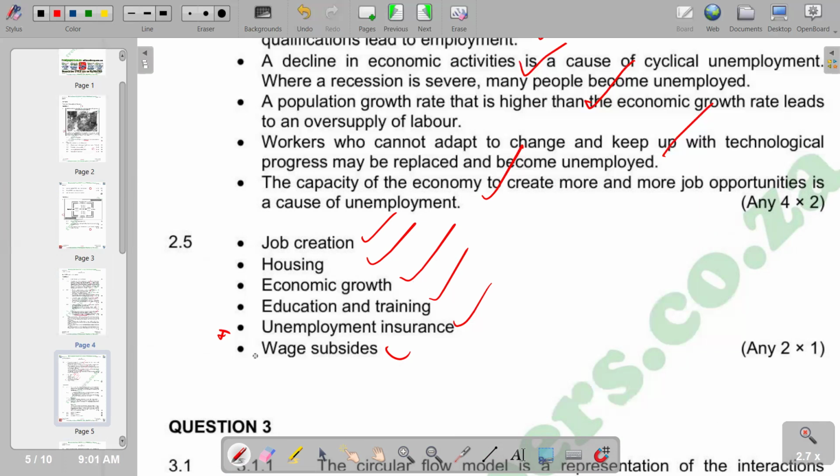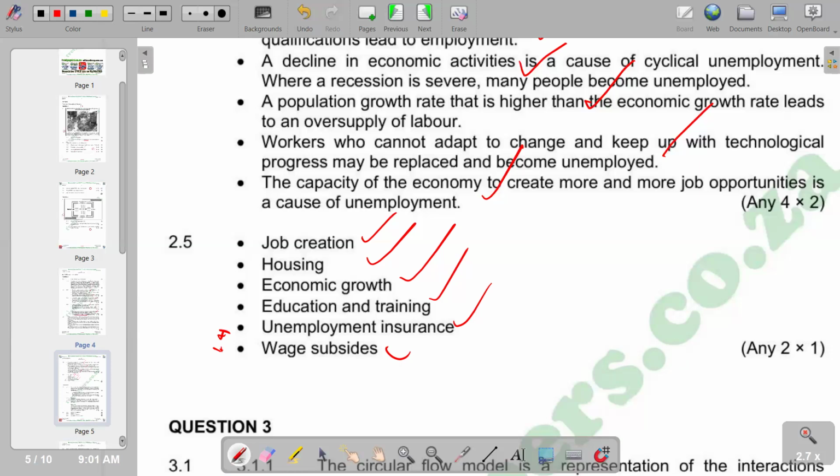Then looking at wage subsidies. Wage subsidies are obviously a part of government expenditure again. This is basically financial assistance given to employers by the government to reduce the overall wage bill. The employer is the business or the company. They are given a certain amount of money in terms of financial assistance so that their wage bill is reduced.